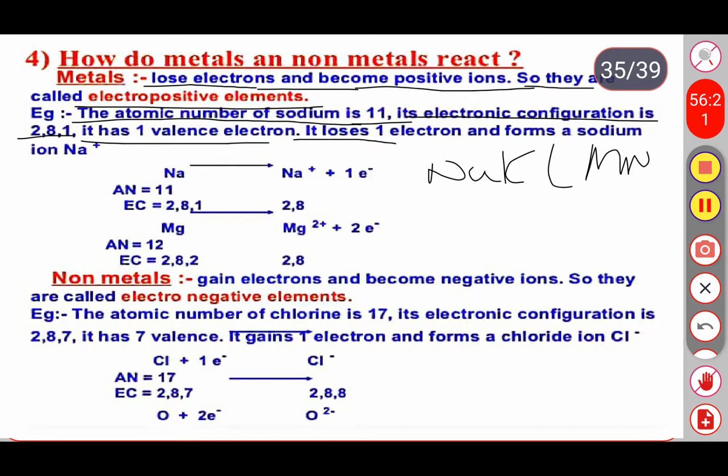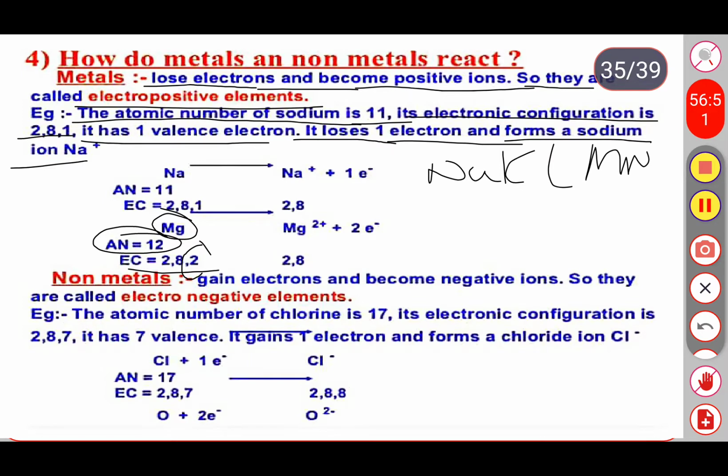Next, see one more example here. Magnesium, the atomic number of magnesium is 12 and the electronic configuration of magnesium is 2, 8, 2. In the outermost orbit we have 2 electrons and magnesium is divalent.